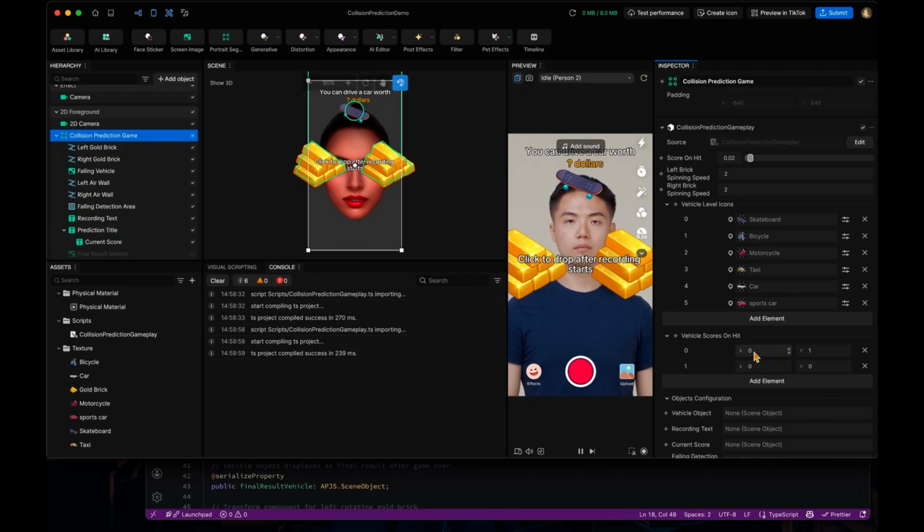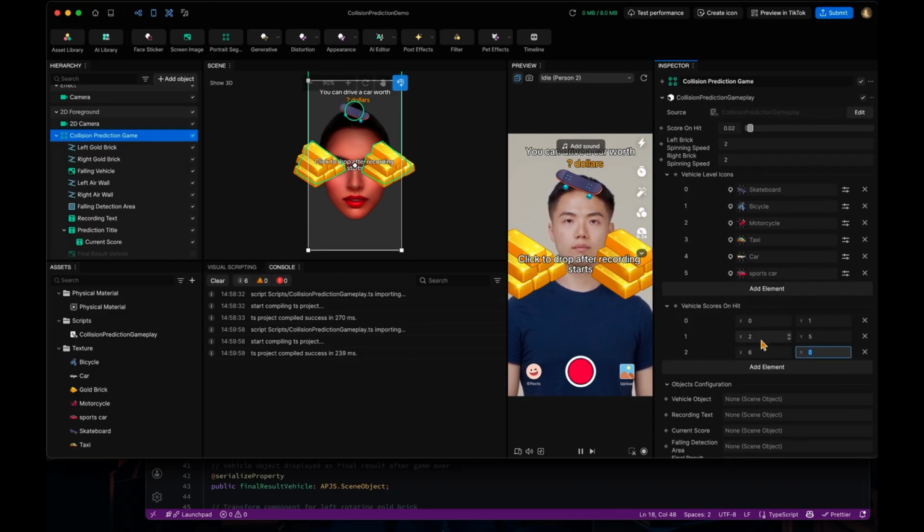So if it is ranged into the 0 to 1, it will still be the skateboard, and after that, let's say 1 to 5, it will be level 1, which is the bicycle. And then, we don't want this to overlap, so let's make it like this. Or basically, in the code, we can do that.